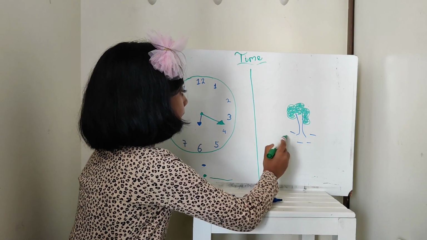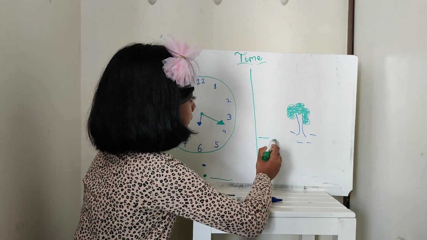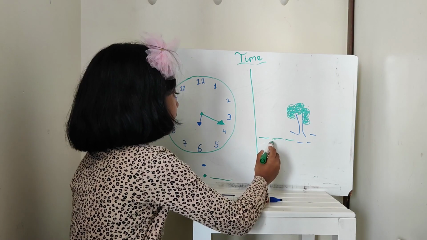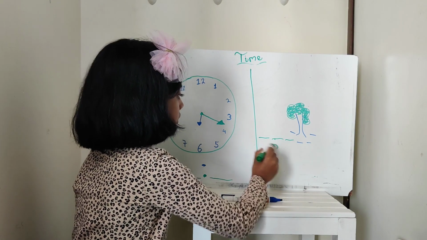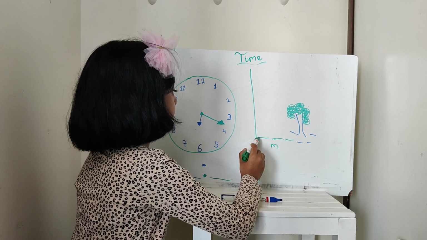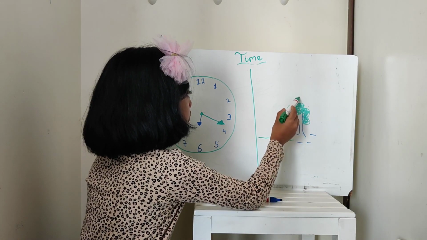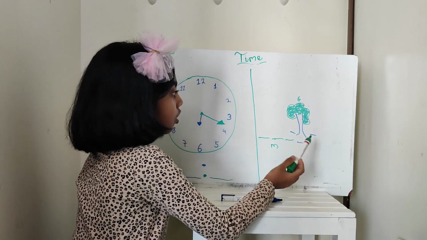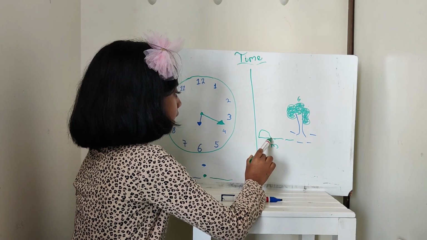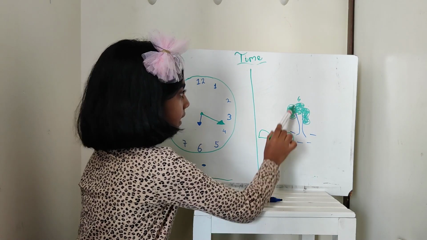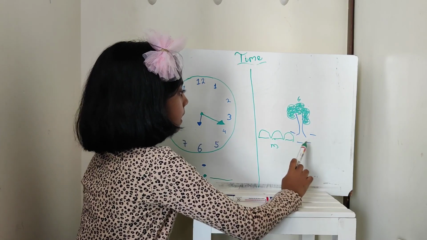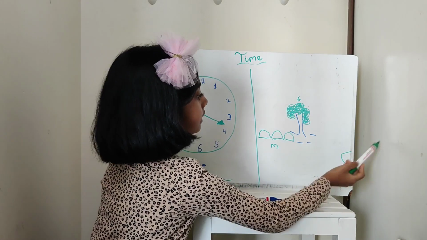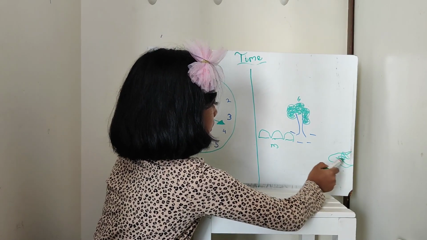For example, I am 3 steps far from the tree. Understand this like a clock, like minutes. I'm going to reach 6 o'clock. So there are 3 minutes to 6 o'clock, we should say. So I will come near the tree. 1, 2, 3. 3 minutes are over. Now it's 6 o'clock. But I want to reach this garden, which is beside here. Suppose.